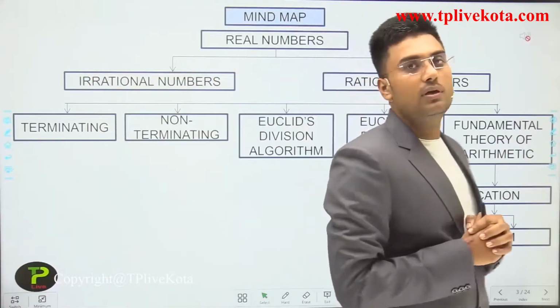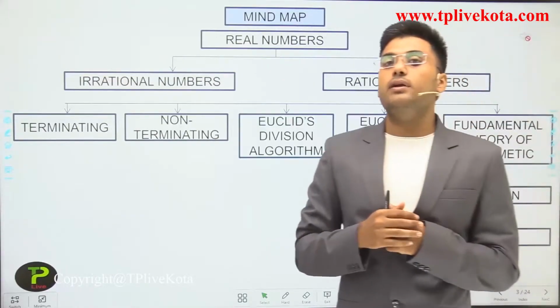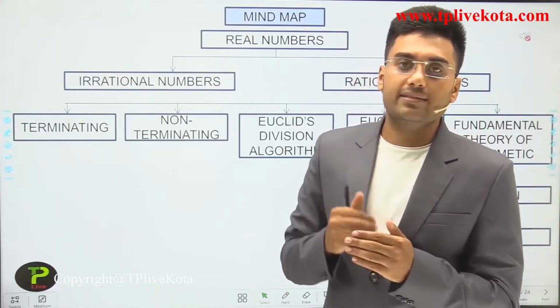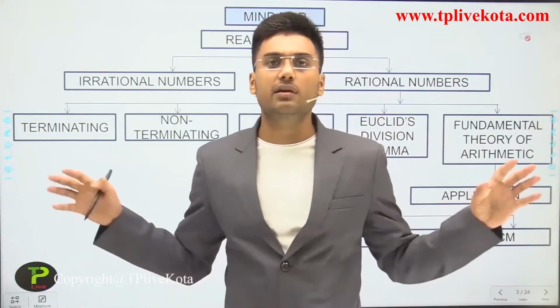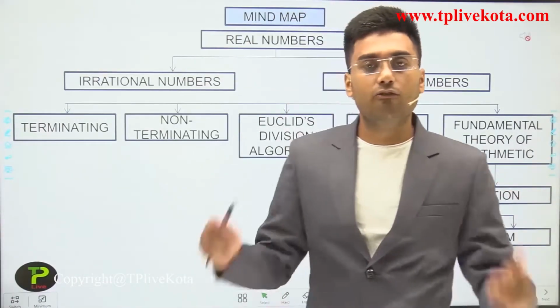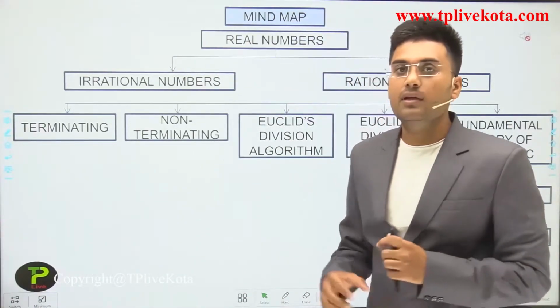Then we go to the application of the fundamental theorem of arithmetic, that is HCF and LCM. This is the complete mind map of class 10 first chapter, real numbers.